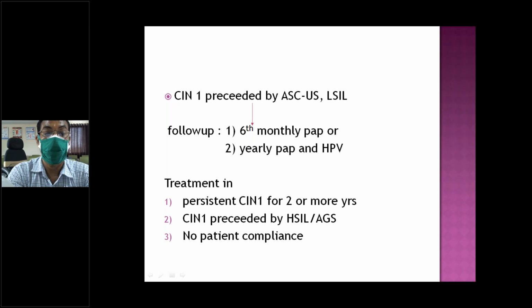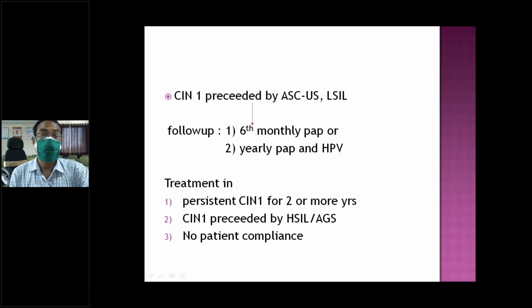I told you CIN1 only needs follow-up with a pap smear. If it is a simple pap smear, repeat at 6 months; if it is with HPV, then you can repeat after 1 year. Treatment is not needed as CIN1 is very unlikely to progress. If there is any doubt, or the patient is not coming for follow-up, treatment can also be done, though it is prophylactic and we do not advise it.